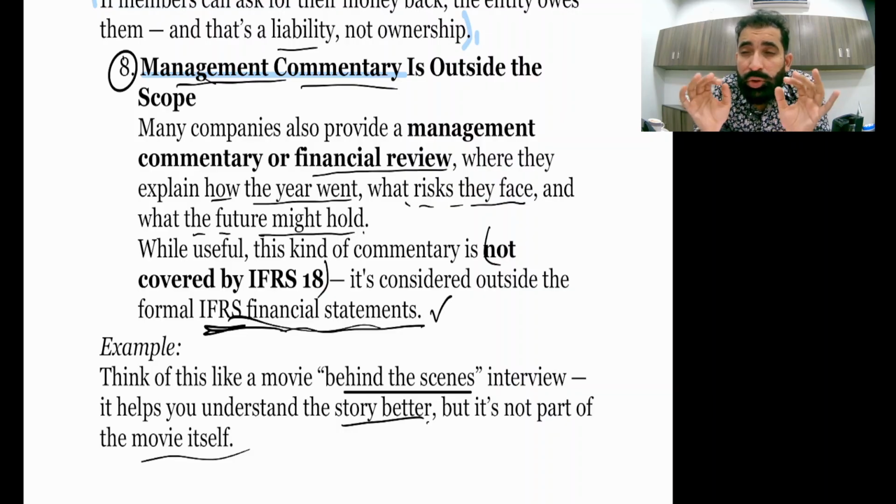So the IFRS financial statement should be given a quite different prominence so that people come to know this is the IFRS area. But along with the IFRS area, as you know from your strategic level course, there are other short areas like management commentary. I have also covered this area in my revision days. So management commentary means the senior level people of management comment on the financial statement, on the company's performance, what we are thinking about the future of the company, how we see the risk of the company, how we see our progress. So that extra thing is also good for the shareholder, but that's not IFRS material at all.